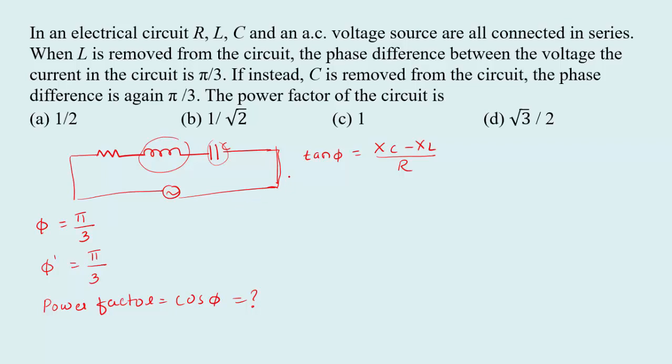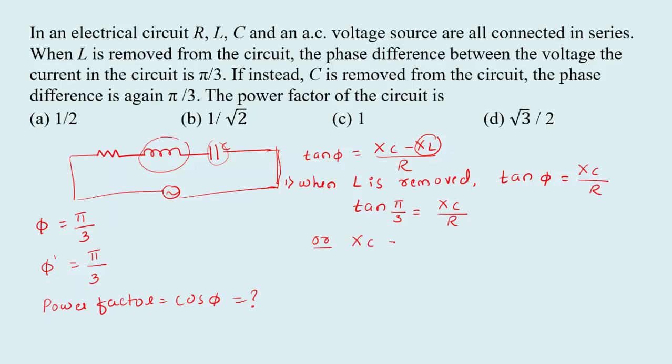See here, in the first case, when L, that is the inductor, is removed, then tan phi will become, in this equation XL is removed, so XC divided by R. We have the value of phi, so tan of pi by 3 equals XC divided by R, or we can write it as XC equal to R tan of pi by 3. Let us take it as the first case, equation 1.